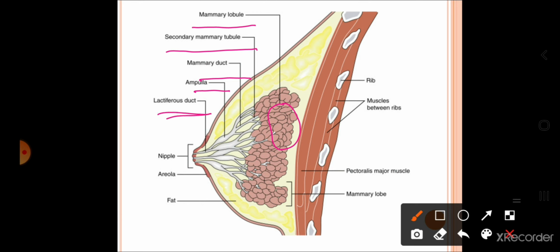Mammary lobule, then secondary tubules, duct, ampulla, and the lactiferous duct. Now these lactiferous ducts are opening at the surface of the nipple. So this is the nipple. A nipple is surrounded by the pigmented area called areola, and this yellowish structure is the fatty portion of the mammary gland. So students, that is regarding the female reproductive system and their organs and other structures.